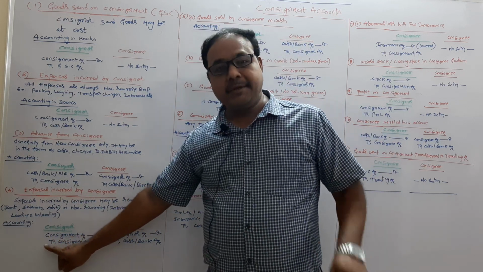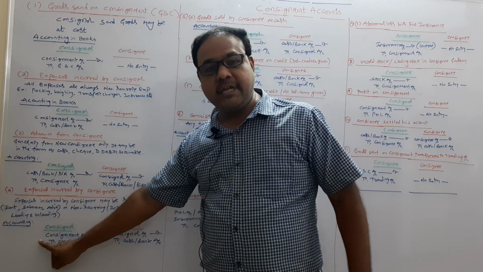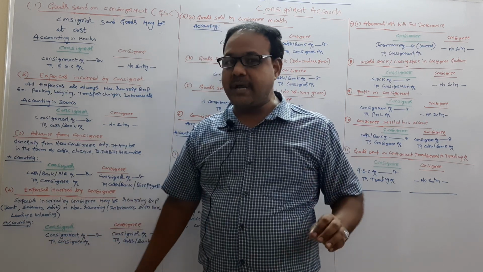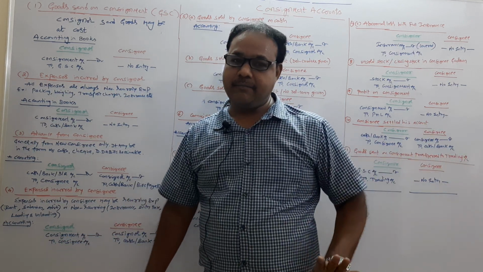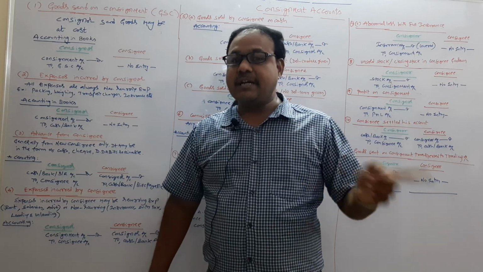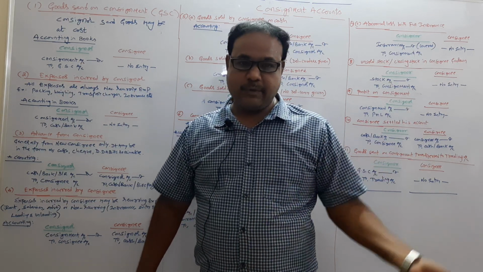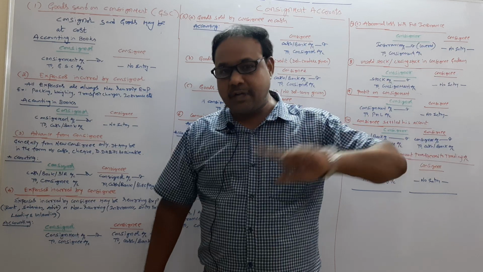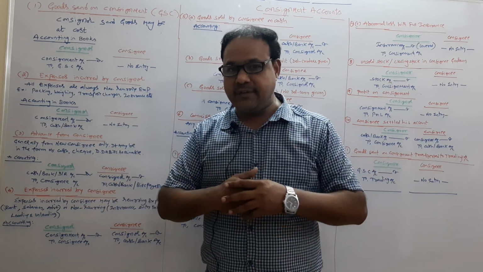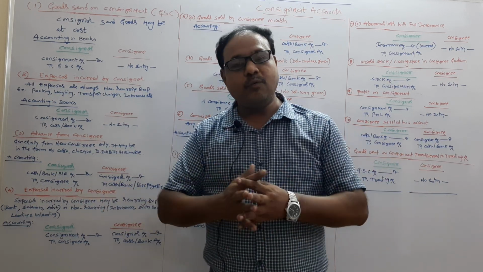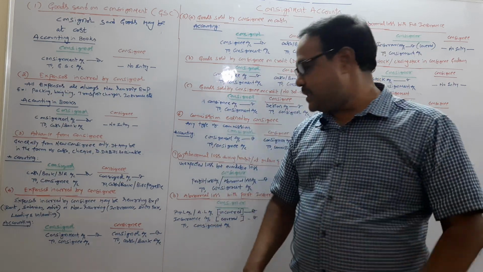Consignment account is a nominal account. That account is to be debited. Generally, what entry do we pass? Commission account debit to consignee. Then what is the next entry? That commission is incurred for what purpose? Consignment purpose. Consignment account debit to commission. So commission is mutually cancelled, nullified. What is left? Consignment to consignee.